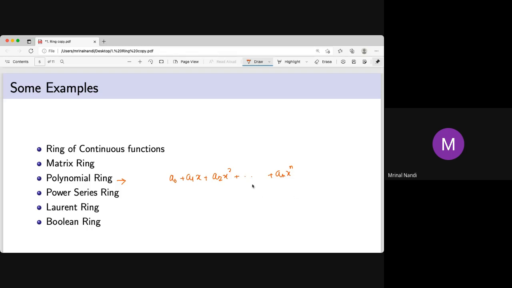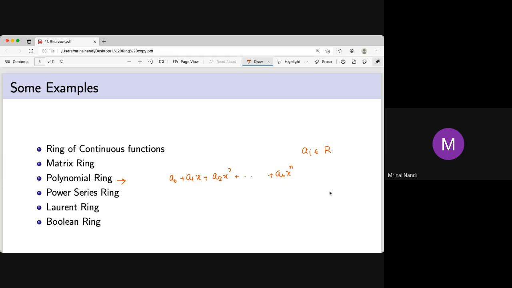So in a polynomial ring, a0, a1, a2 are coming from that ring. But what is x? We know these are coming from that ring, whether real or complex, or in general a ring, maybe tiger, cat, dog, whatever. What is x? This is a very important question. Is x from R? Is x an element of R? So what is x squared? Is it x into x? Actually, it's not true. No, x squared is not x into x.